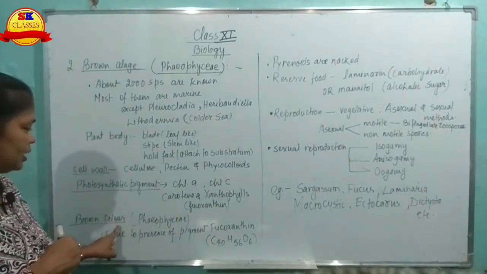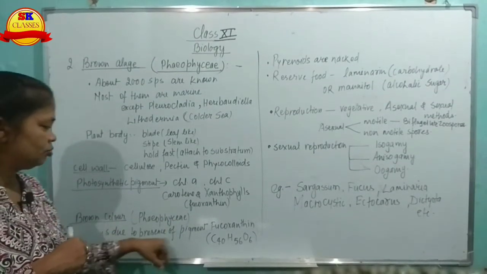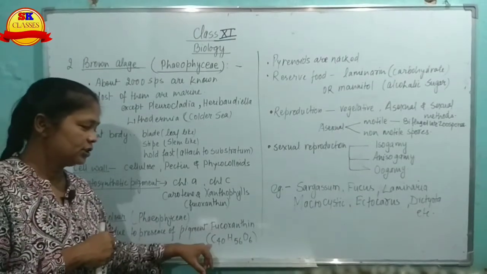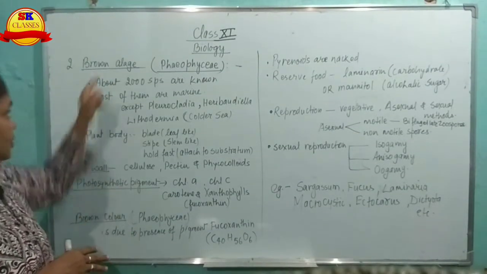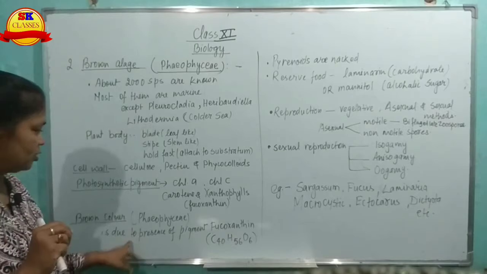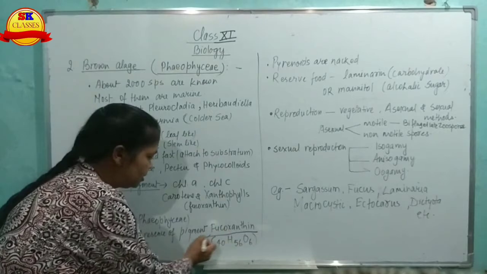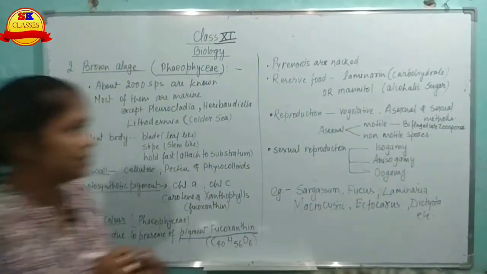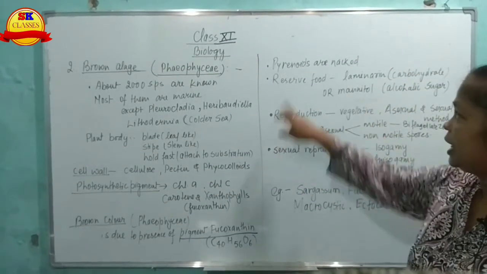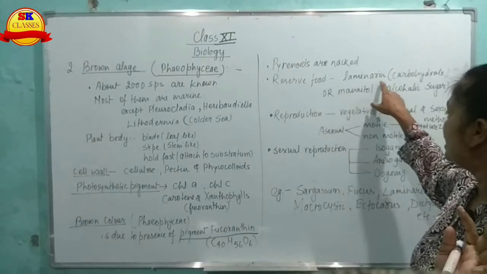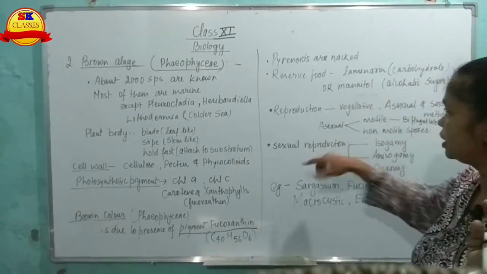The brown color, that is the Phaeophyceae, is due to the presence of fucoxanthin, that is C40H56O6 molecular formula. The brown algae look brown due to the presence of this pigment, which is fucoxanthin. Here, carotenoids are naked. Reserve food is laminarin, that is the carbohydrate, or mannitol, that is the alcoholic sugar.